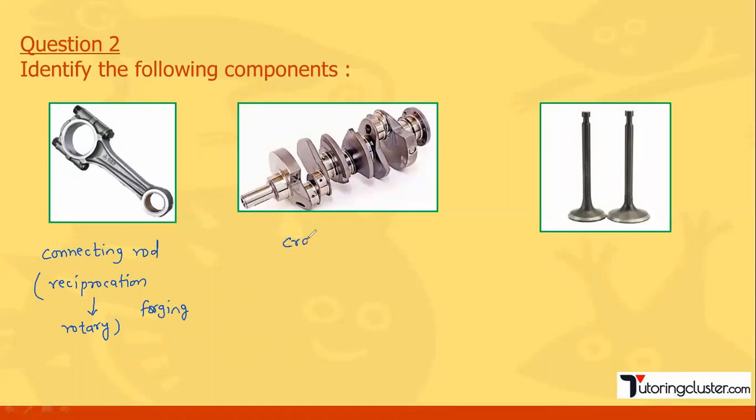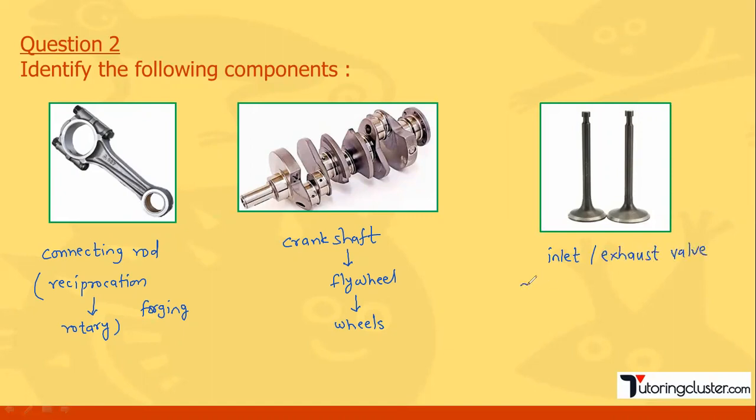Then what is this? This is basically a crankshaft. Okay, so your crank will be an integral part of what? Crankshaft, right? So through this crankshaft, basically the next component is what? Flywheel, and then the power, basically it is transferred to wheels through what? Transmission unit. Okay, so that we know. The last part, what is this? This is basically valves. It can be inlet or exhaust valve.